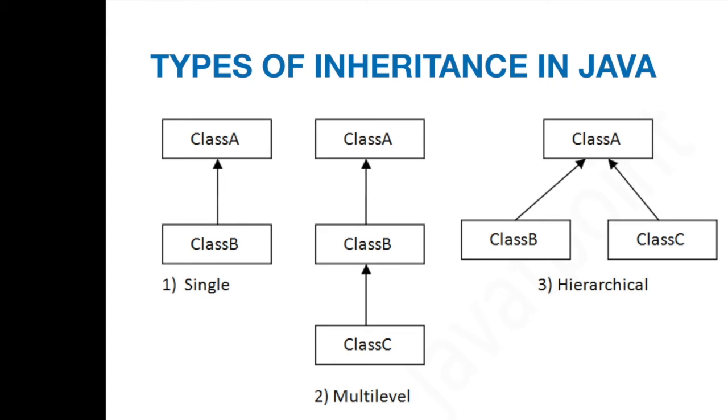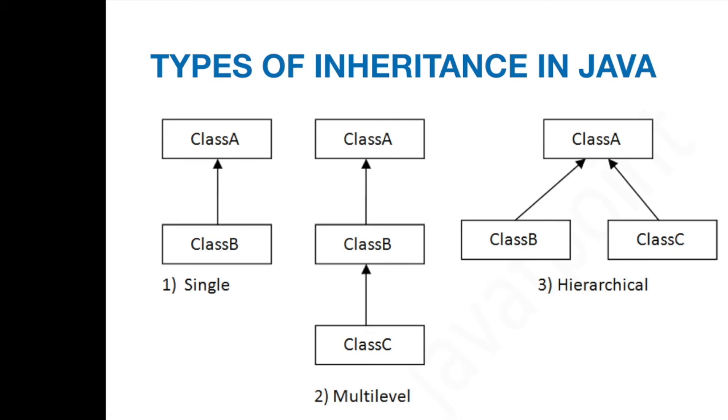So we have multi-level inheritance where one class will extend property from another class and the second class will inherit the properties from the third class. So in single you can see that class B is inheriting properties from class A, that is class B will contain all the methods of class A. In multi-level, class C will have the methods of class B and class B will have the methods of class A. That means class C will have both the methods of class A and class B. In hierarchical, we have that class B and class C both will have the methods of class A. So which inheritance did we use in the employee structure?